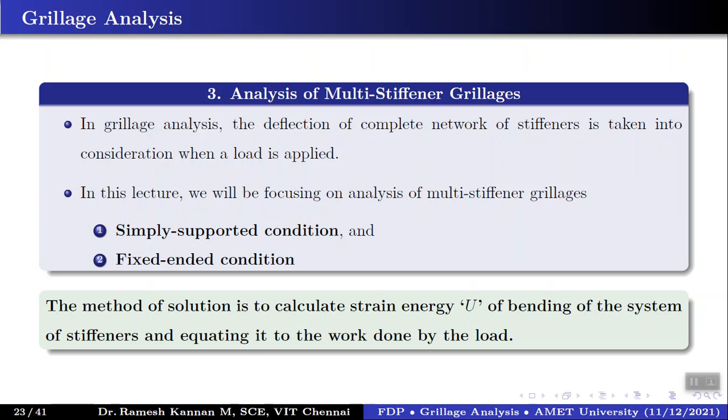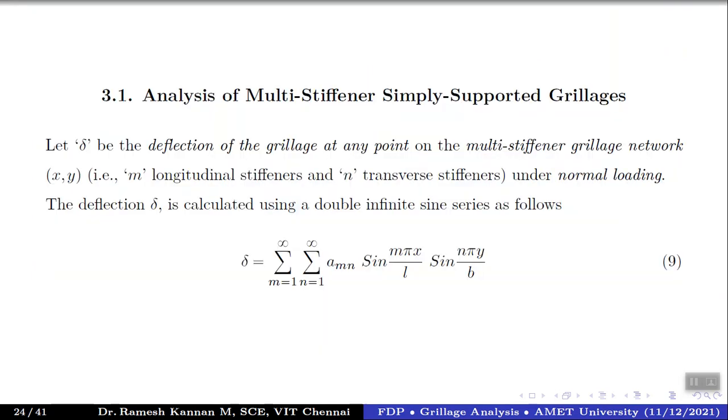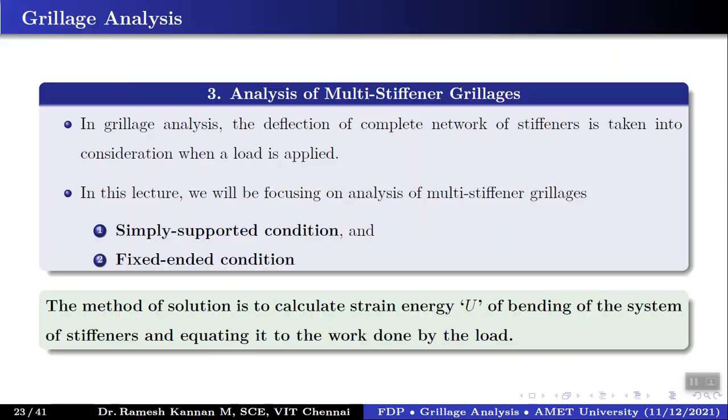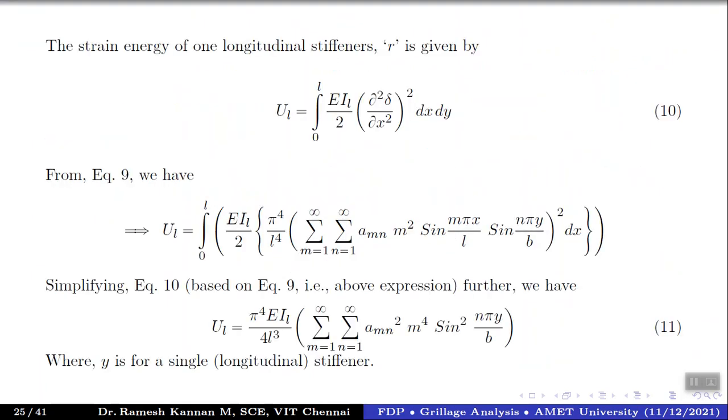So the system comprises longitudinal stiffeners as well as the lateral or transverse stiffeners, right? So this is the grillage strain energy of bending of the grillages, right? So that is U, which we have calculated here, right? So once that is done, we have to equate it to the work done by the load, right? So let's take a look at how we can equate it to the work done by the load.